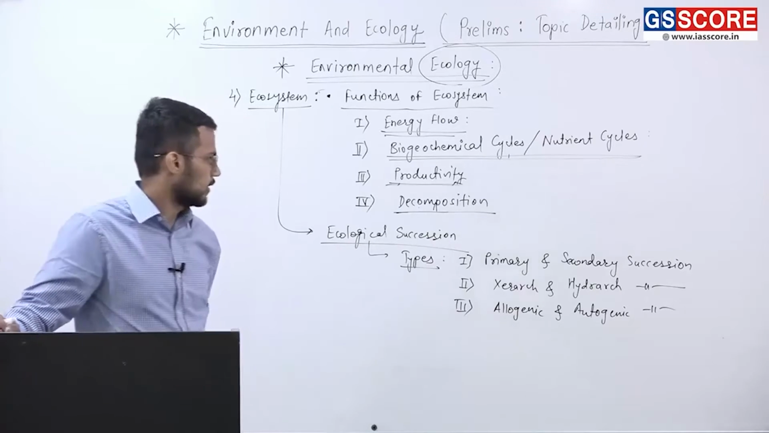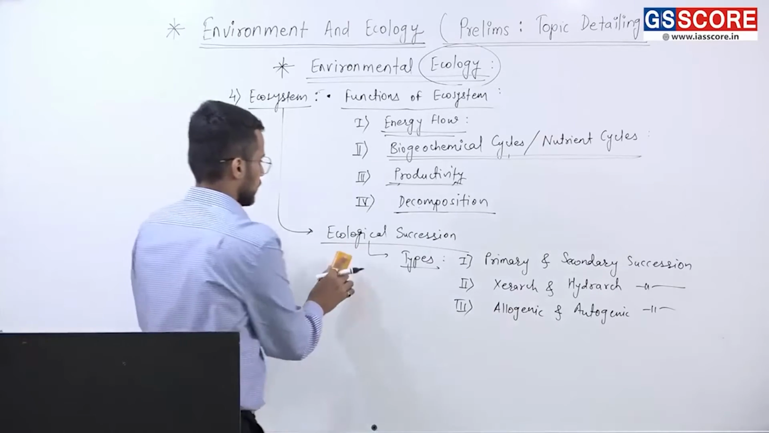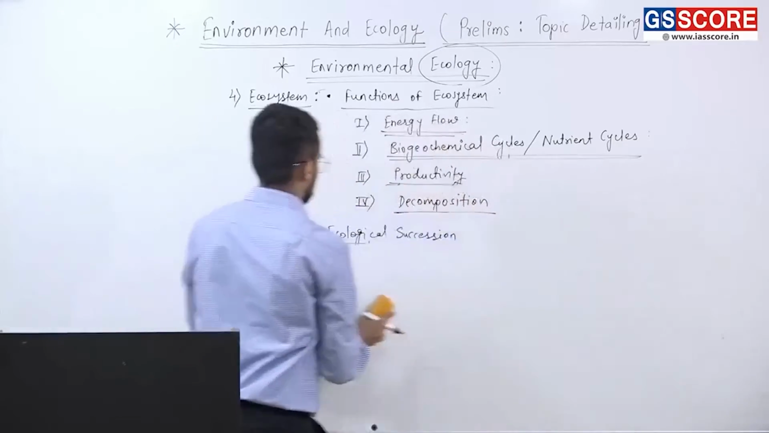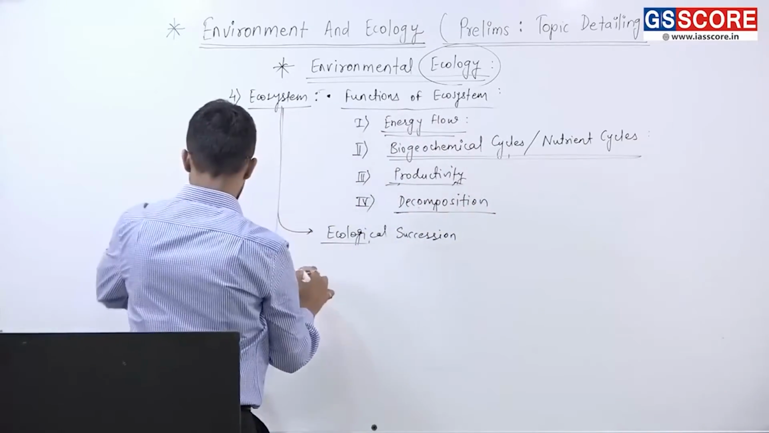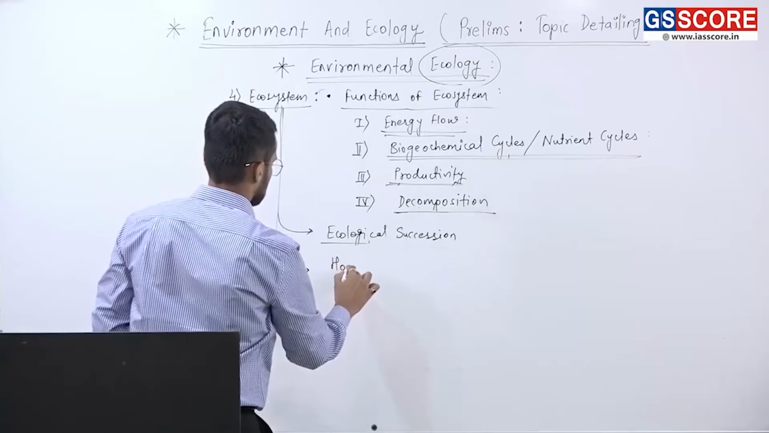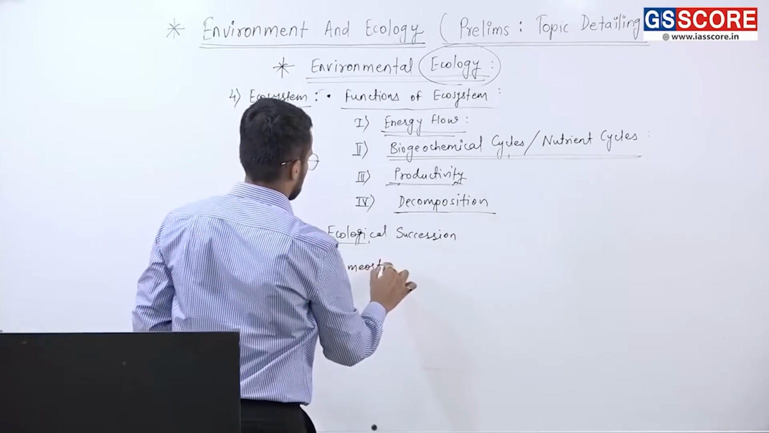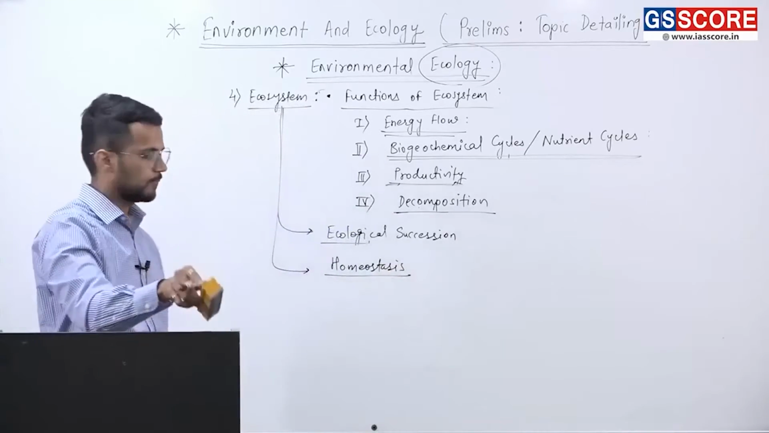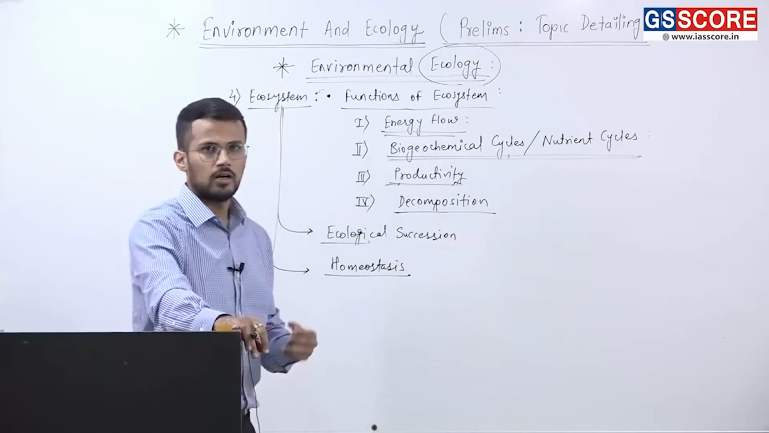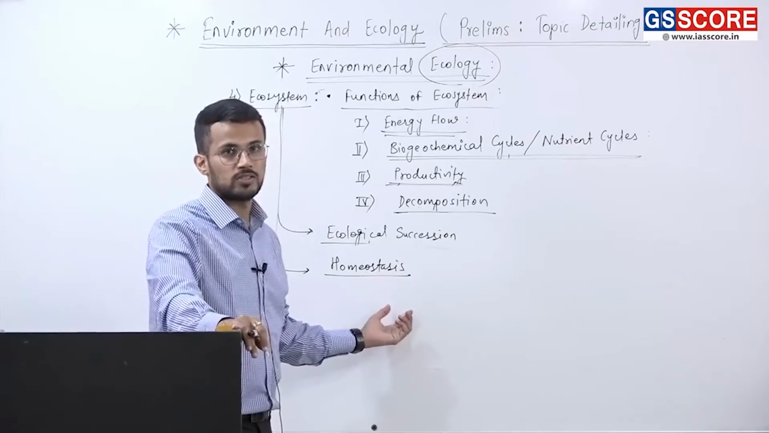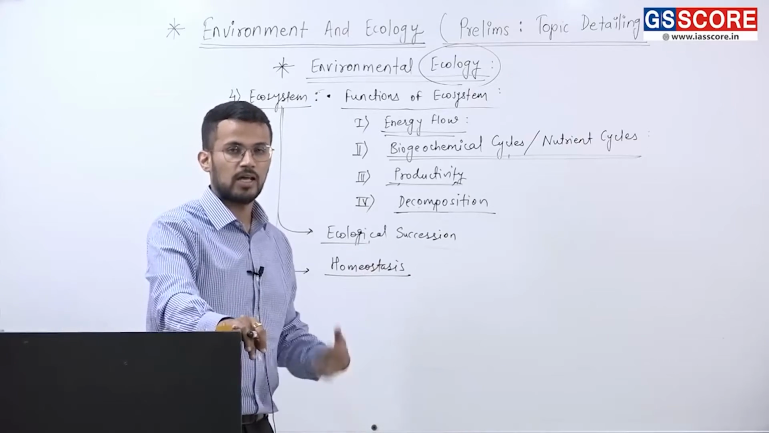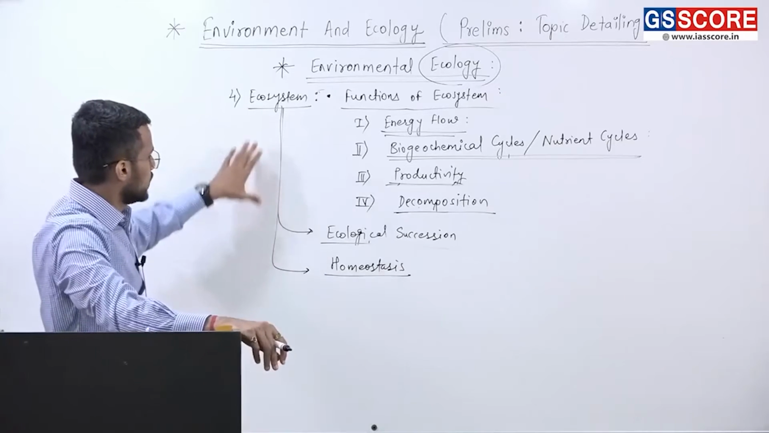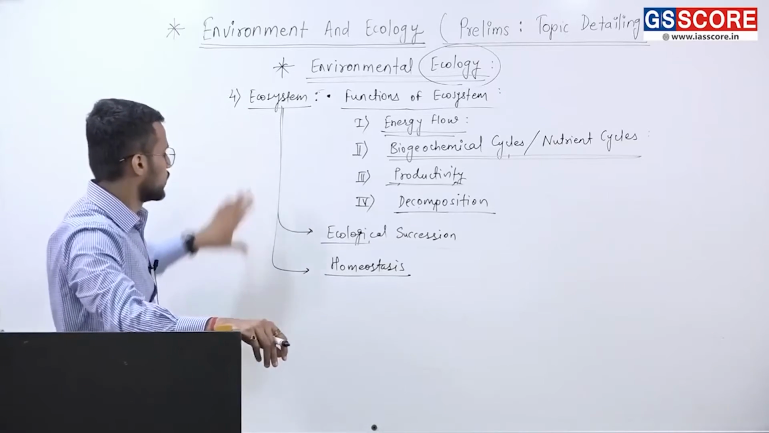Fine. And then one more aspect related to ecosystem is homeostasis. Next aspect is homeostasis. Fine. So here the concept of homeostasis is important, right? And also the examples related to homeostasis. Fine. So these are the topics related to ecosystem.